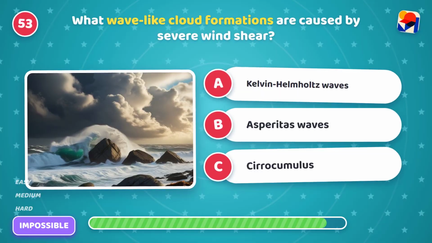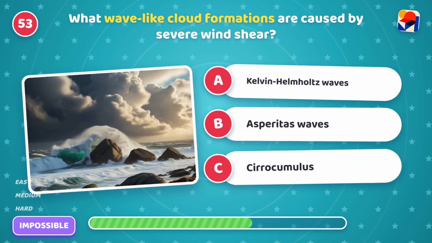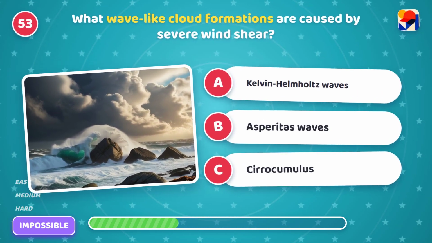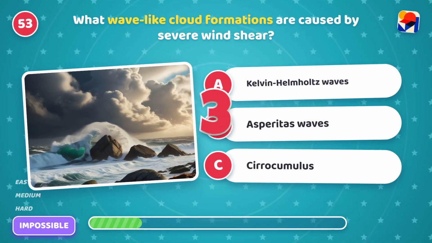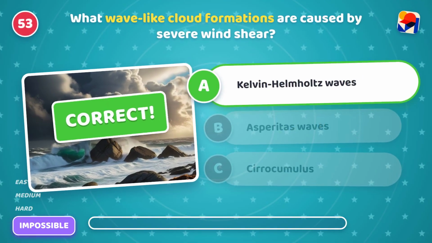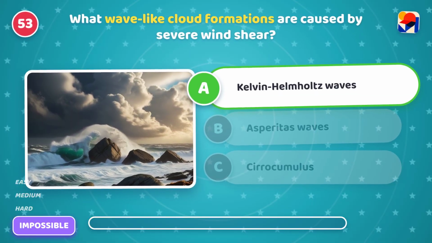What wave-like cloud formations are caused by severe wind shear? Is it A, Kelvin-Helmholtz waves, B, asperitas waves, or C, cirrocumulus? It's A, Kelvin-Helmholtz waves. Wave on. They look like ocean waves.